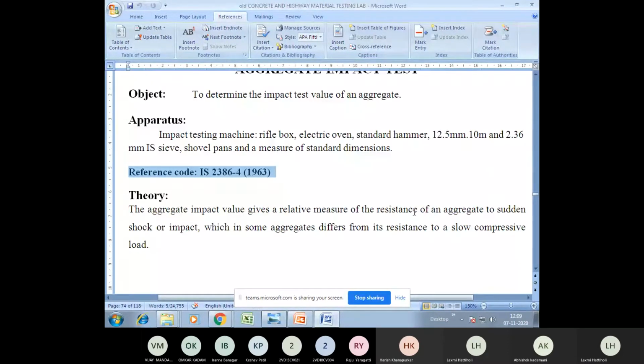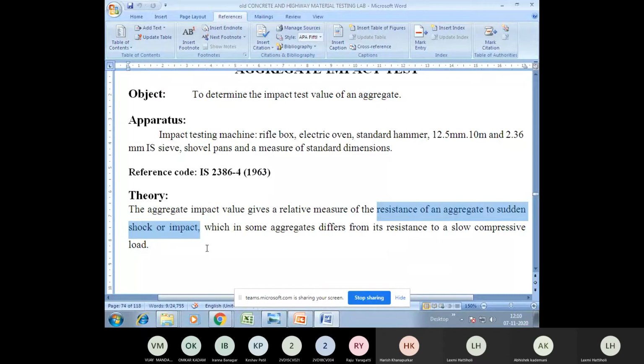Now, what is the theory behind this experiment? As I said, the name itself indicates that you do this experiment to check impact resistance. The aggregate impact value gives you a relative measure of the resistance of an aggregate to sudden shock or impact load.